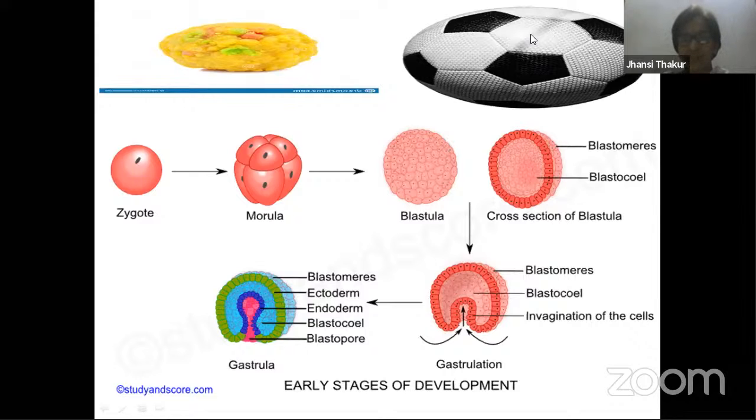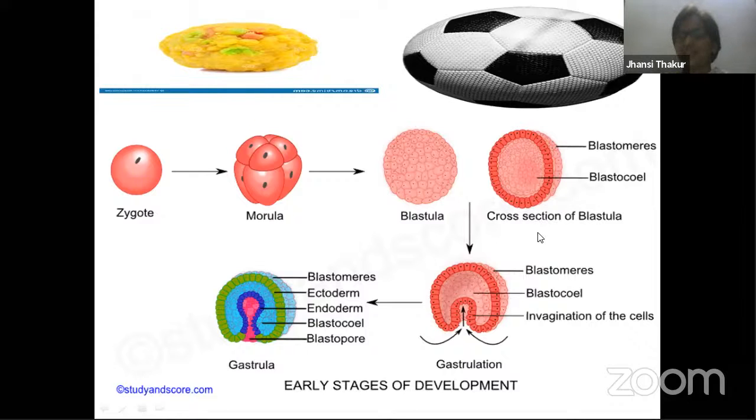How do you find the material that makes up this football? This can be leather or whatever it is. So that is over here, compared to the layer of the cells which are arranged. These cells are nothing but the cells which have come from this morula. So this is the blastula stage. If you cut the blastula, inside you find a space like this.